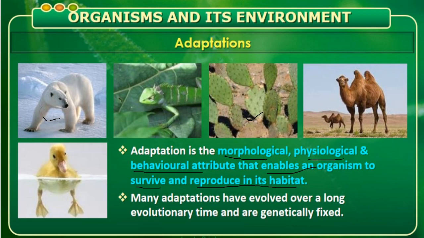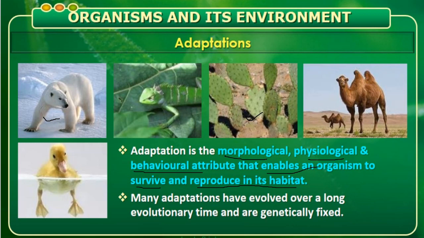Then the duck is also swimming, with half of its body in the water, which tells how it is adapted to water conditions. So these are different types of adaptation of animals. They get adapted so that they survive in that area and reproduce in the area.